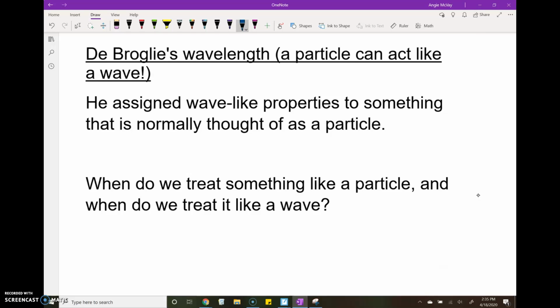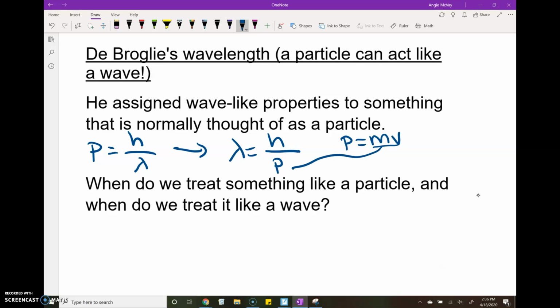So if we have our equation for a photon, momentum equals Planck's constant over wavelength, then we could write that as wavelength equals Planck's constant over momentum. But if we have a particle with mass, we can calculate its momentum by multiplying mv, right?